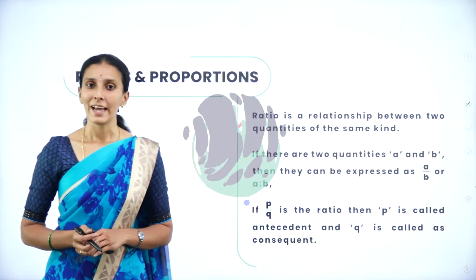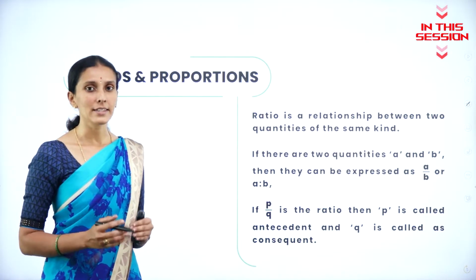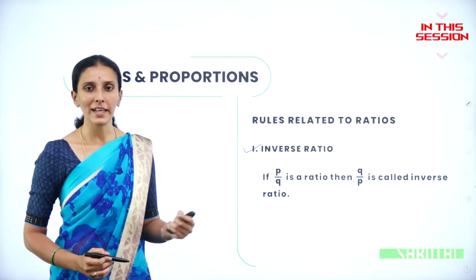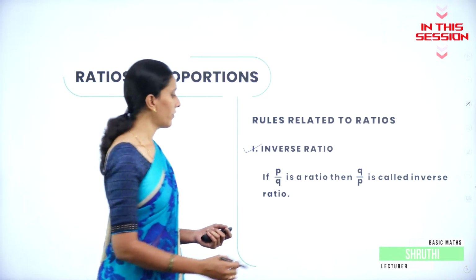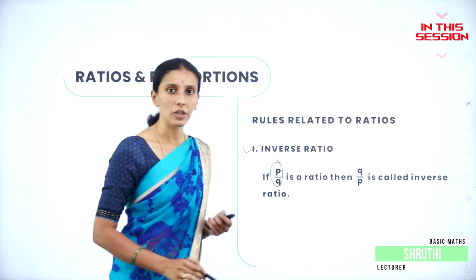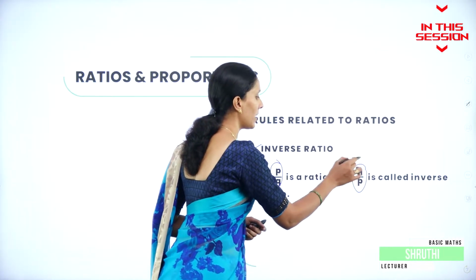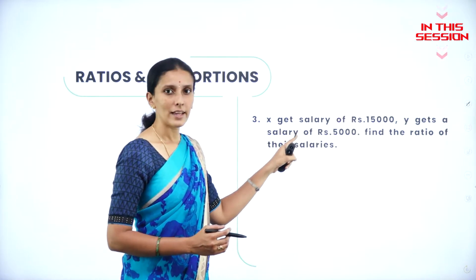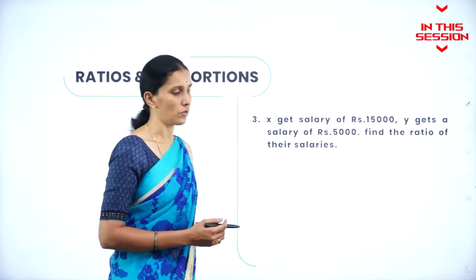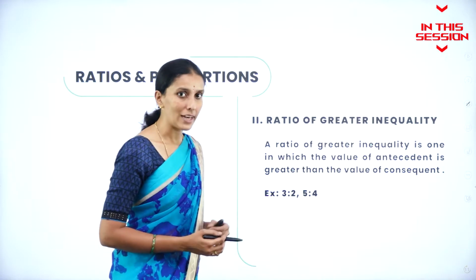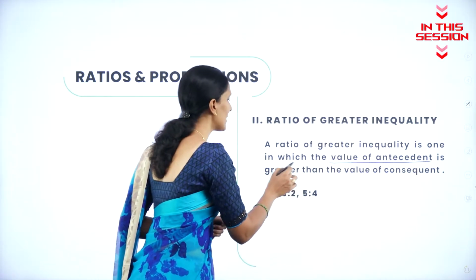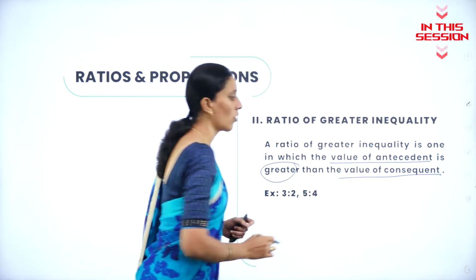What do you mean by ratio? A ratio is a relationship between the same quantity. What do you mean by this inverse ratio? If you have a ratio in P by Q form, then Q by P is called inverse ratio. I said it is a relationship of same kind. So here we are comparing their salary in terms of ratios. A ratio of greater inequality is one in which the value of antecedent is greater than value of consequent.